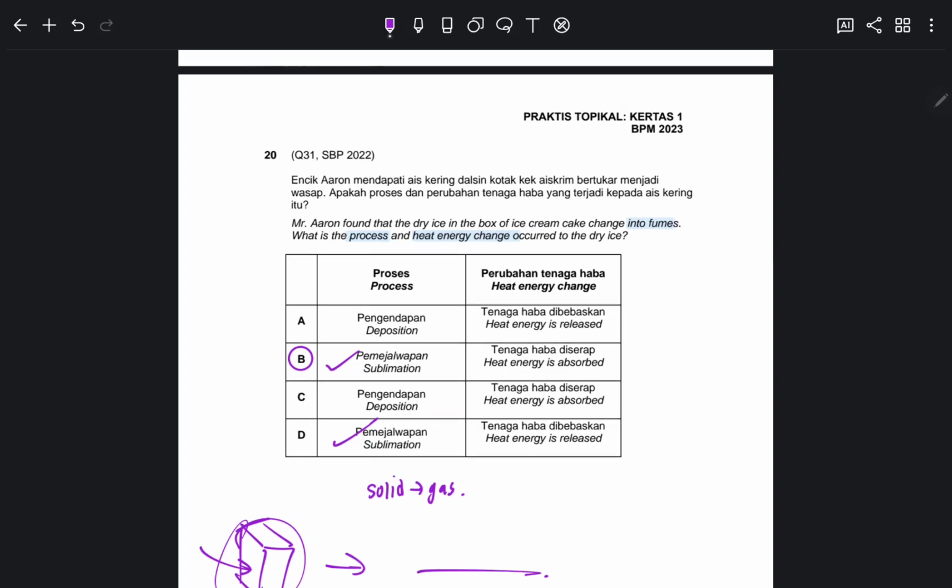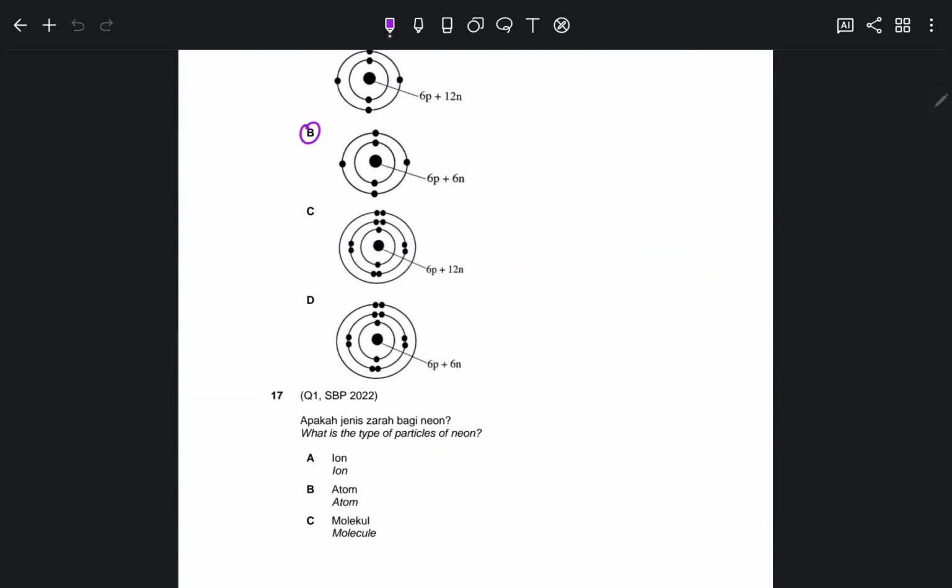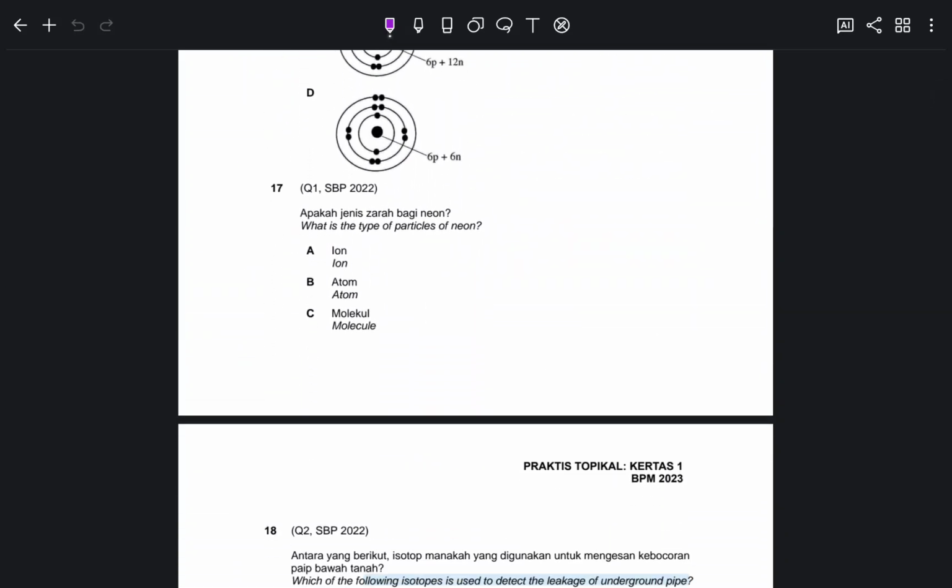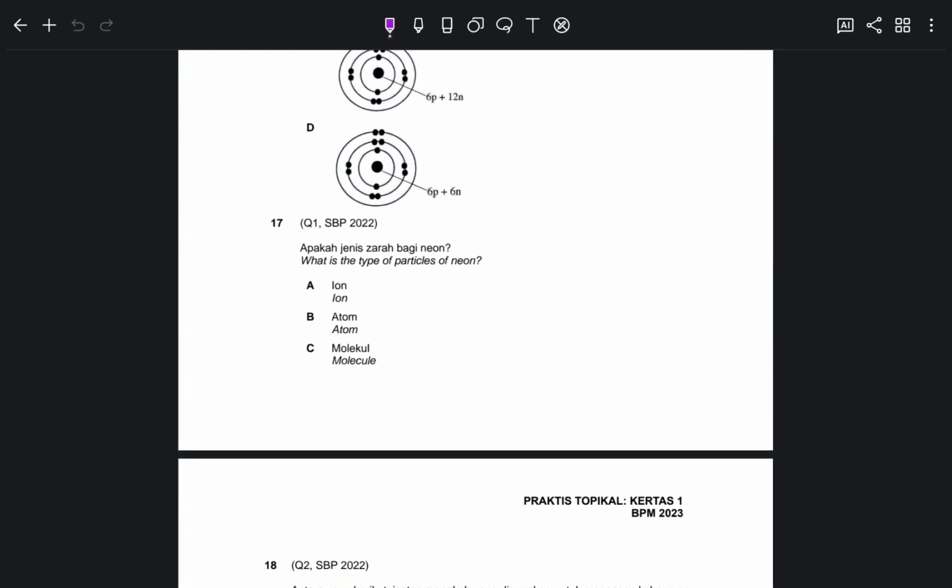So we have done discussing all the 20 questions. I hope you understand. Oh, sorry, I missed this question, number 17. What is the type of particle for neon? Neon is actually a group 18 element. Hence, it is an atom.